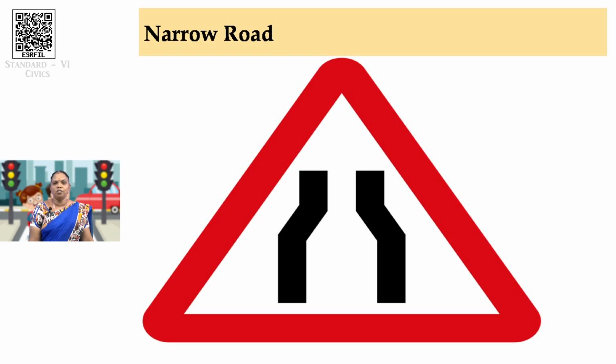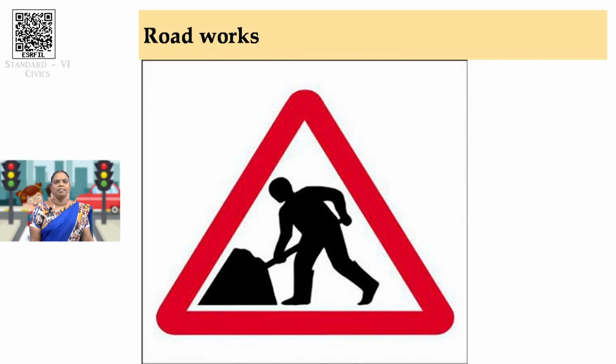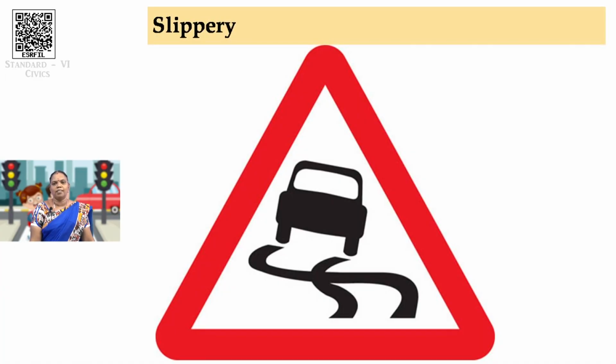Okay, when you pass on the road, you may see this signal given as a caution, that is, it is giving you a warning on how you have to travel or what is coming in front of you. So, this intimates that there are road works going on. Okay, this shows it is slippery. What is slippery? It may cause some accident. So, you should control your speed, you should be very careful in driving. These all will be intimated through this cautionary sign.